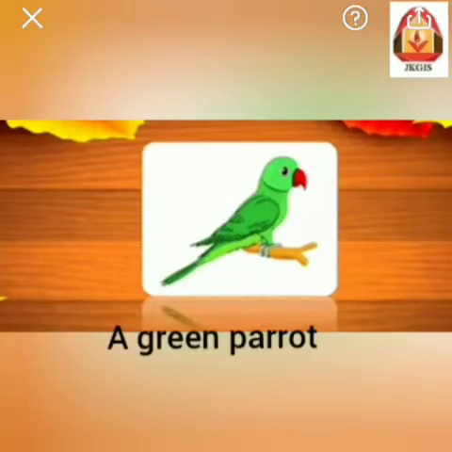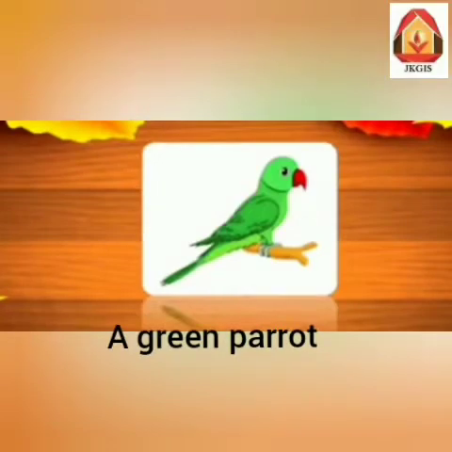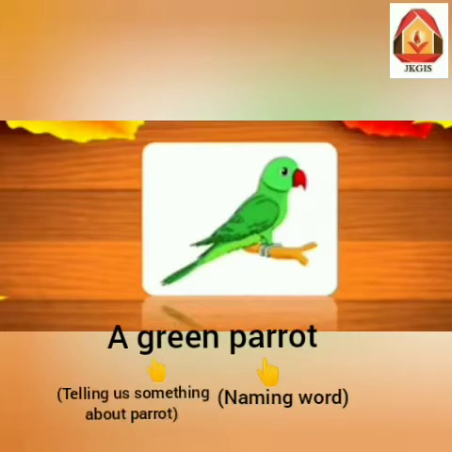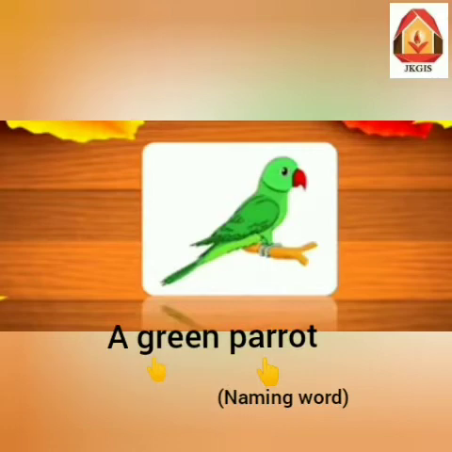A green parrot. So here the word green is telling us about the color of a naming word, that is parrot. So this word is telling us something about parrot. So here green is a describing word.